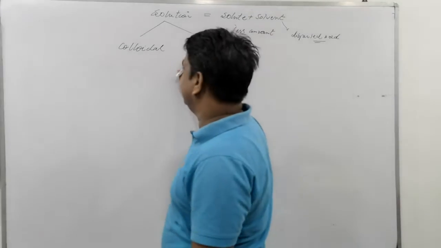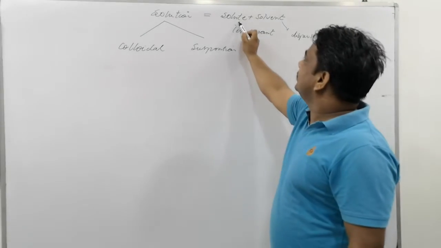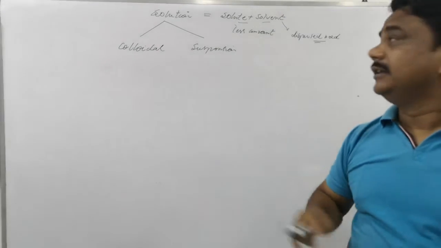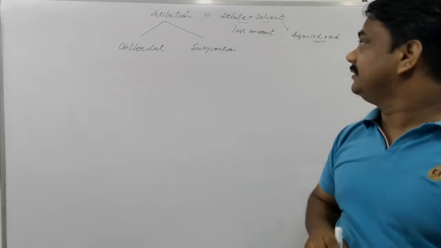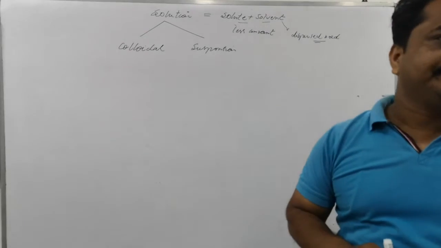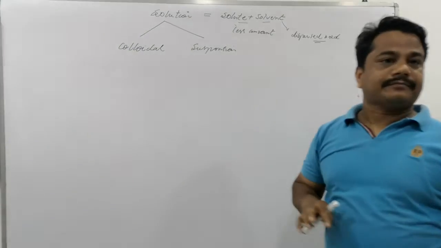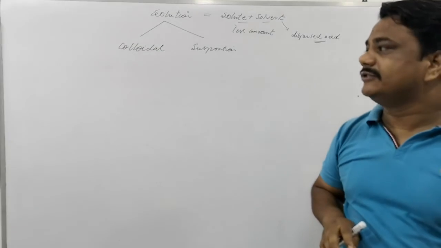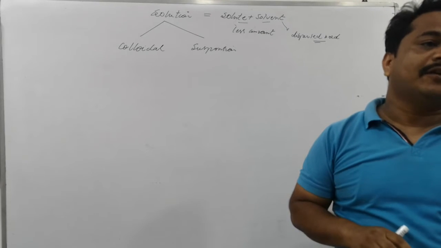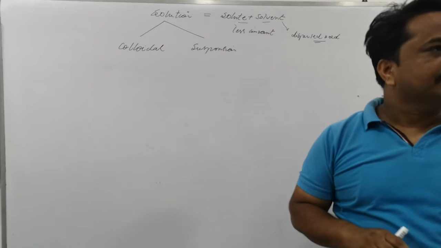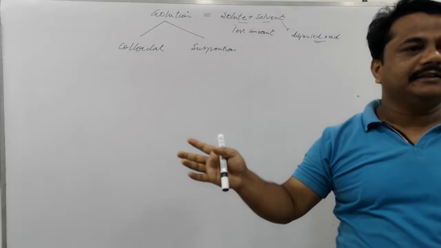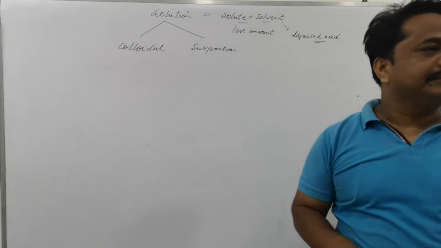So colloidal and suspension: in both cases the solute is dissolved in solvent. Then what are the differences between the colloidal and the suspension? It is actually made on the basis of the size of the particle. If the size of the solute is like 1 nanometer, 50 nanometer, 100 nanometer, it depends on the size of the solute. On the basis of the size of the solute we have classified solutions into different categories: suspension, colloidal, and true solutions also we'll discuss.